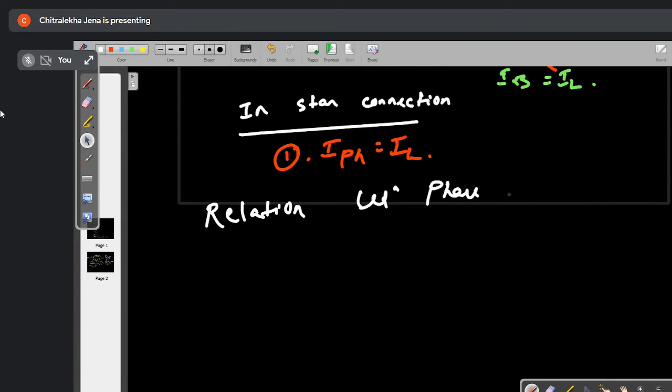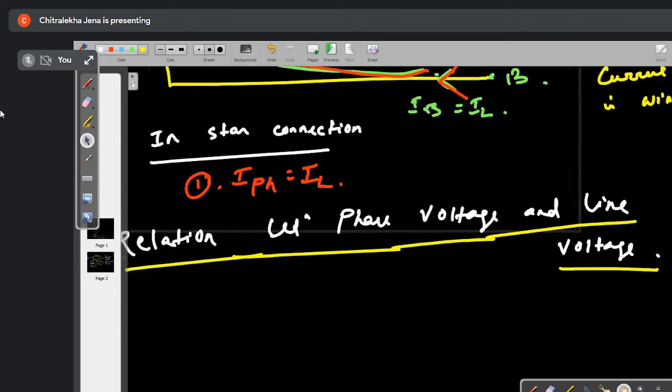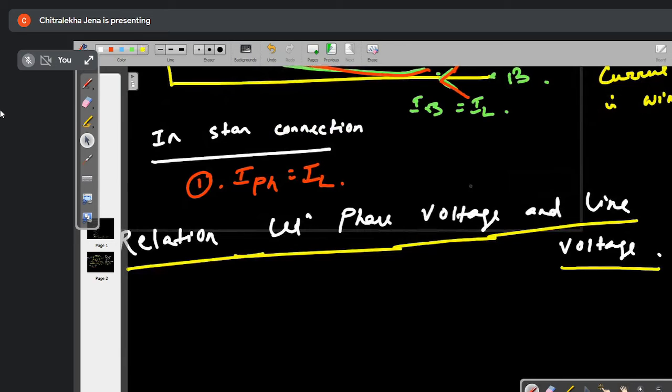and line voltage. You may get a derivation also. तुम लोग पढ़े थे ये 12th standard में? Phase voltage याद नहीं. रिलेशन आपने बताया था लैब में. हाँ, phase voltage, this is line voltage.